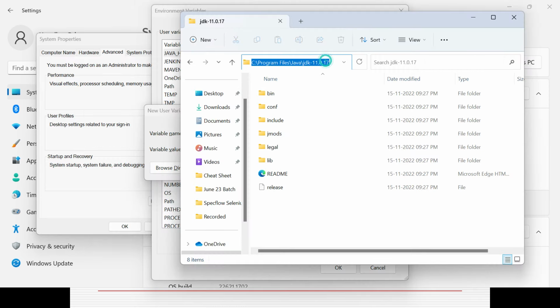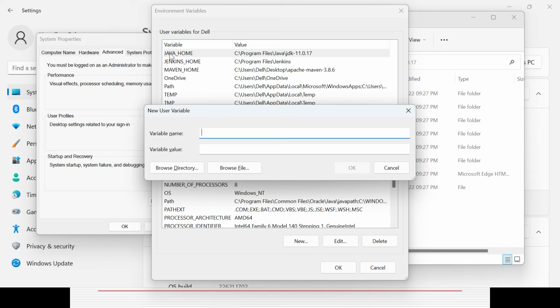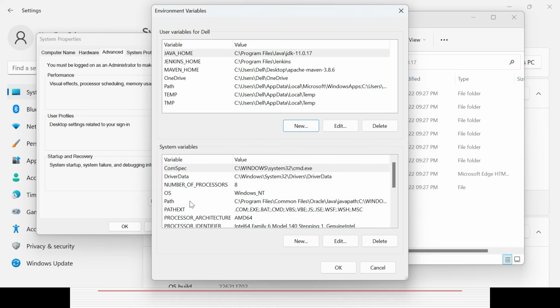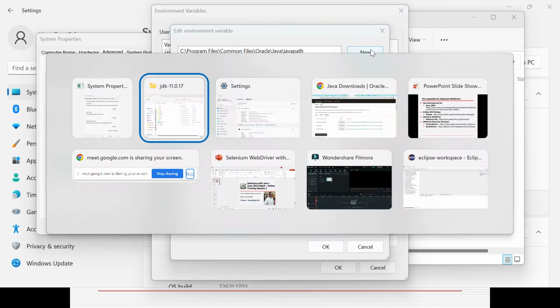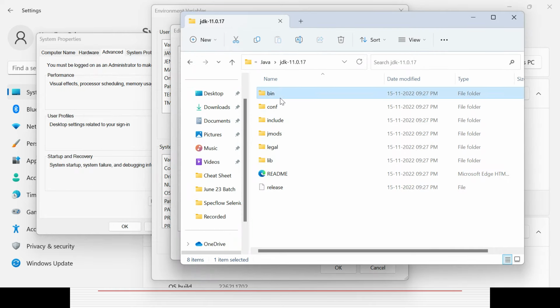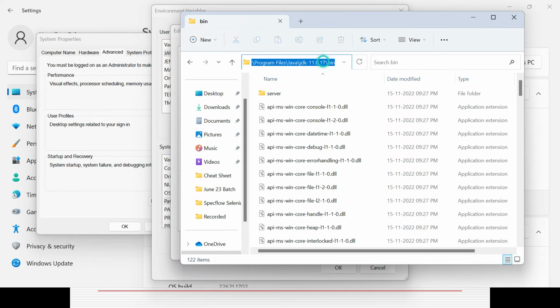Okay, so that is the first setting you need to do. JAVA_HOME, all in caps, and the path till the JDK you need to give. That is already added here. Next, you need to click on the Path variable. Double click here, then click on New, and you need to give the path till the bin folder. Till the bin folder you need to give it.